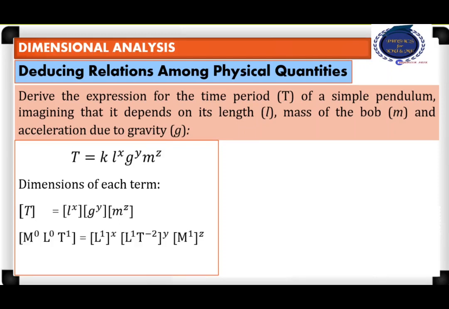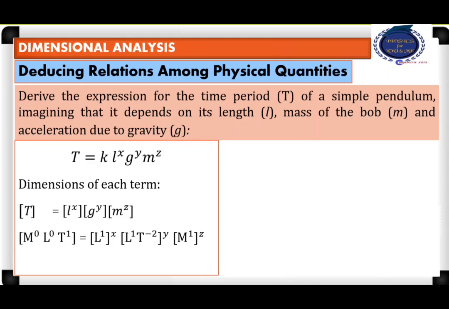The dimension of time should be 0 in mass, 0 in length, but 1 in time. But when we consider the dimension of length, it is 1 in length. Since L is raised to power x, we are raising the power of length to x. Similarly, acceleration due to gravity is 1 in length minus 2 in time.